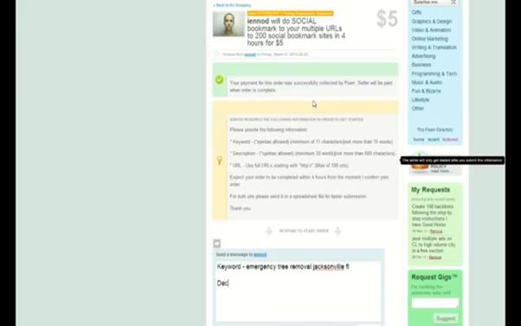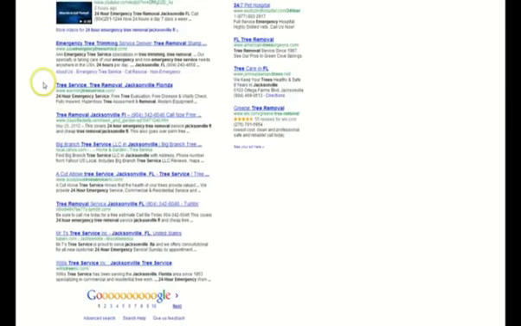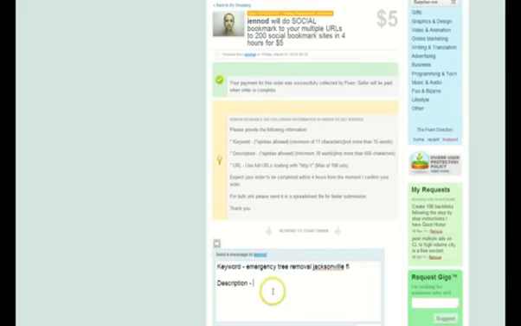Keyword, description. And what we can actually do is go back here and just use this. We find for description, and then the actual URL.